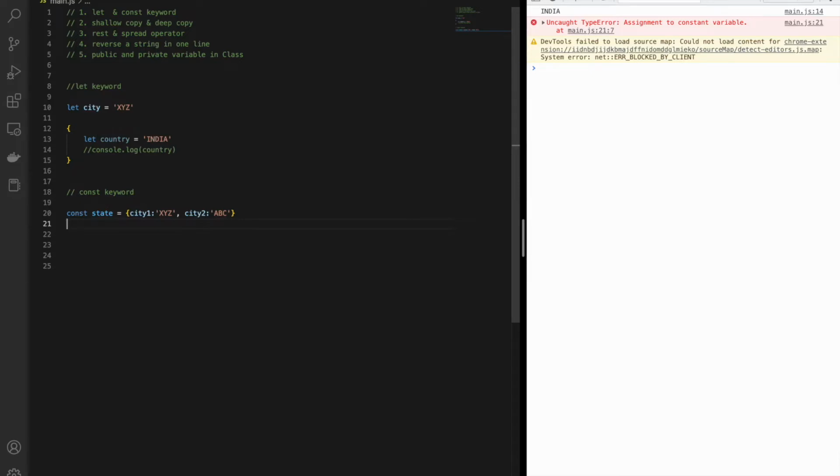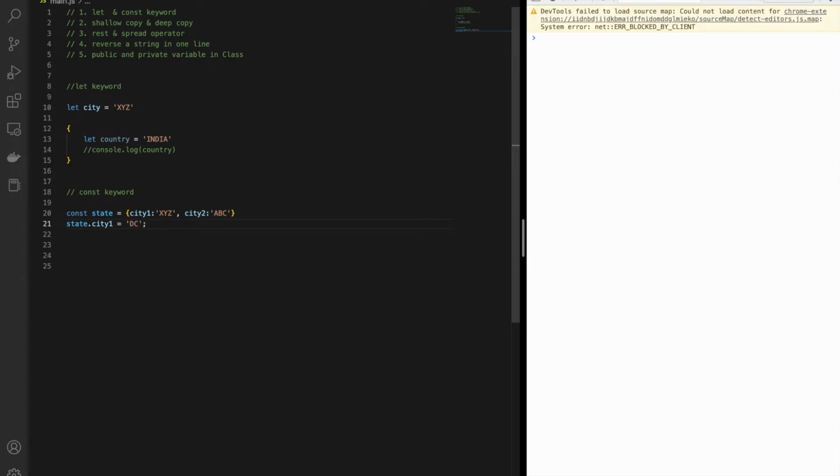So the concept is that constants we cannot reassign, but with objects we can change the properties of that particular object. For example, if I want to change a property of that object, I can access it by state.city1, and here I can assign DC. So this is allowed with const objects.